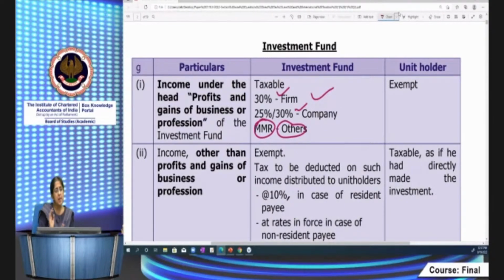Then income other than profits and gains of business and profession. For that, the investment fund enjoys a pass-through status. It will be taxable in the hands of the unit holder as if he had directly made the investment. Okay. And the investment fund will have to deduct tax at source, 10% in case of resident payee. Here again, kindly note, for resident payee, the TDS is 10%.